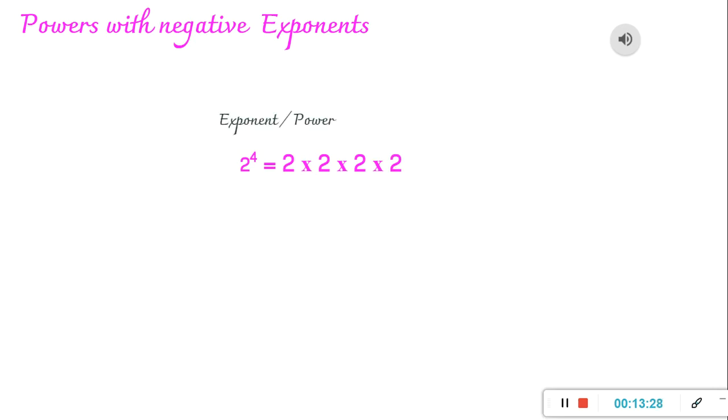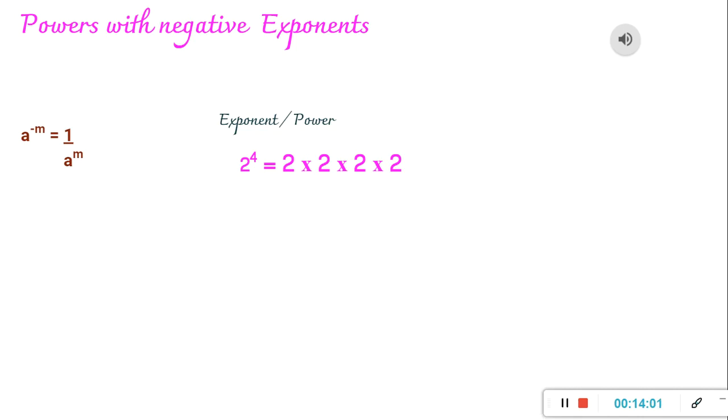And this means 2 has to be used 4 times in multiplication. 2 is multiplied to itself 4 times. So if we talk about 10 raised to 7, this means 10 is multiplied 7 times. This is what we have learned from the positive exponents. Now the question is, what does 2 raised to minus 4 mean, or what does 10 raised to minus 7 mean?